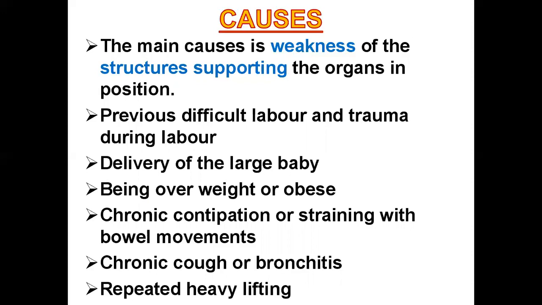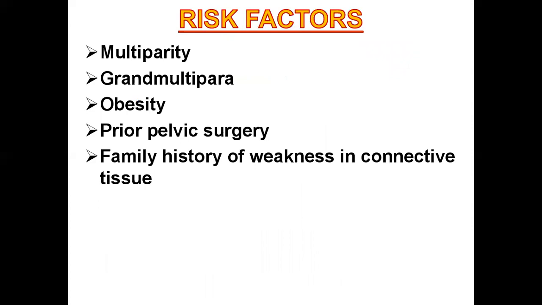Then chronic cough or bronchitis. While having a chronic cough or bronchitis, there is a compression over the diaphragm and then it is transmitted to the pelvic cavity. Then repeated heavy lifting, which will weaken the muscle tone. Then risk factors. So multiparity.